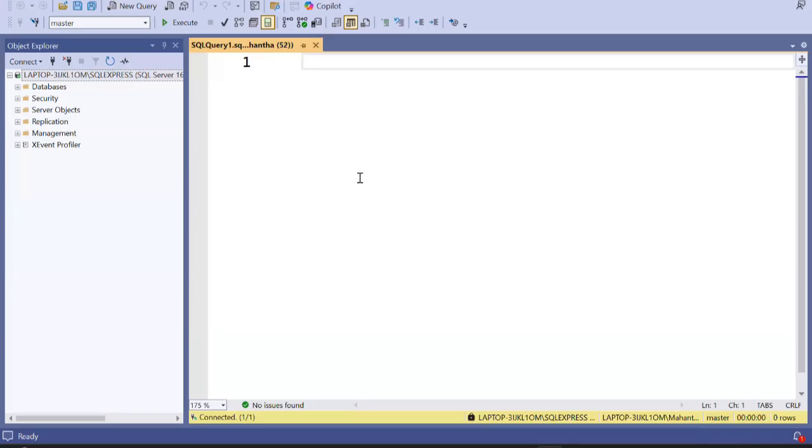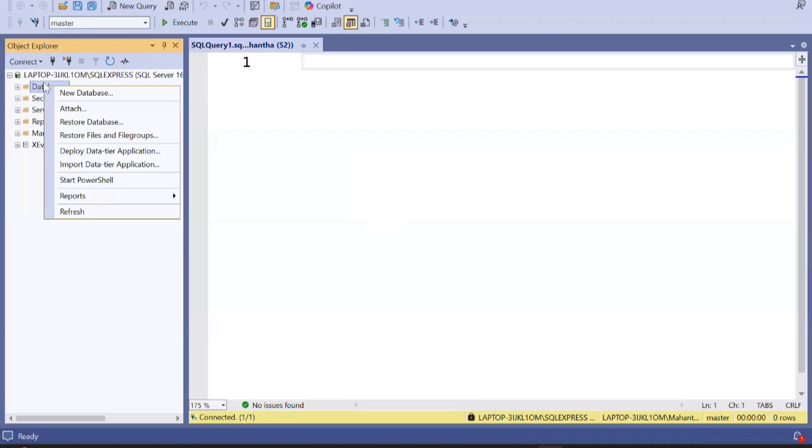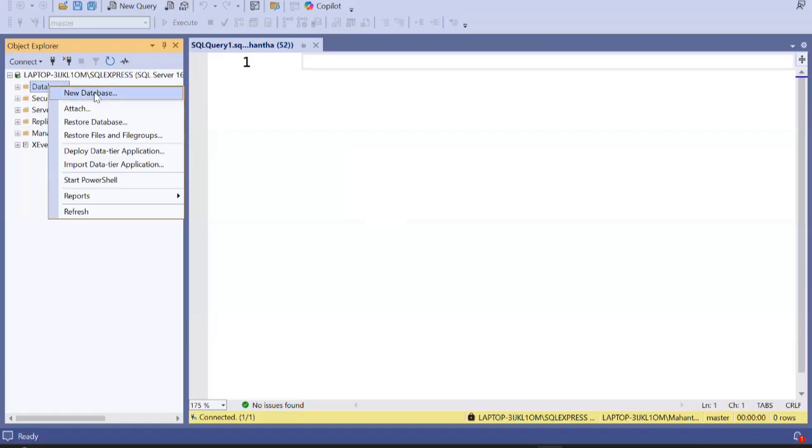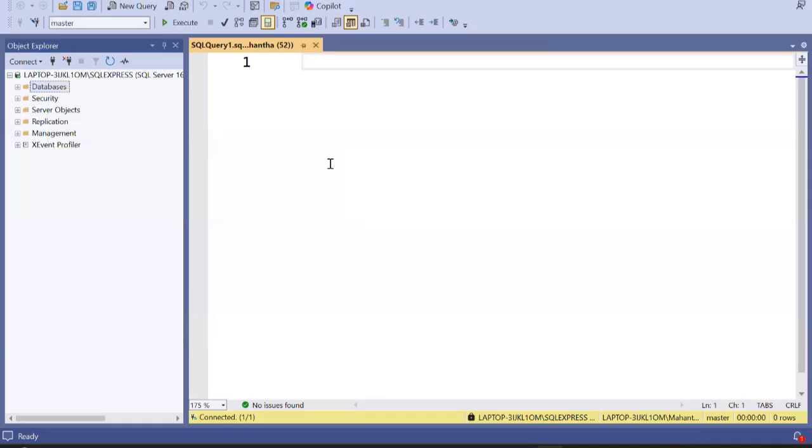Now, to create the database, I can do it in a couple of ways. One is, you can see there is a database node here. I right-click on the database and say new database, and I can create a new database. One more way of creating databases and tables is by using SQL statements. I would say you should learn the creation of databases and tables through SQL, so that it will be easy for you to use the UI as well. Okay, let us do that.